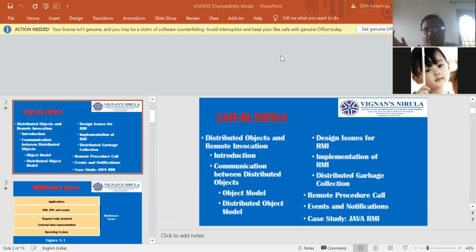Pointers in one process are not valid in other processes. So therefore pointers cannot be pointed to other things. Okay, so that is about the introduction to distributed communication. That is about unit 3. Next we will see, any doubts still here?